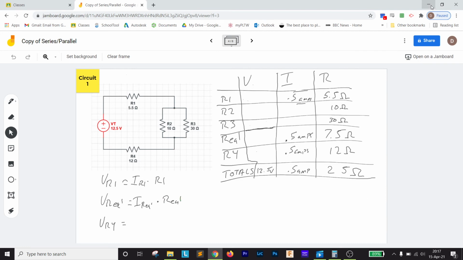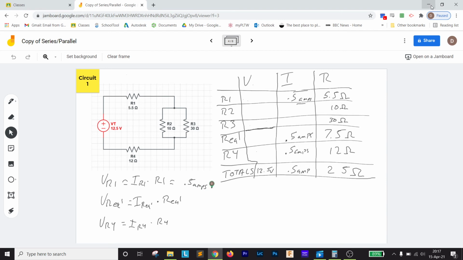And the voltage at resistor 4 is the current at resistor 4 times resistor 4. Okay, and all those currents are the same. They're all 0.5. And in fact, these two right here are going to be the same values. So that's going to save us a lot of time. Oh, wait, no, it's not. Disregard that comment.